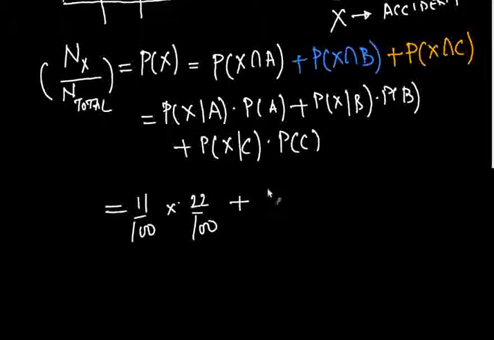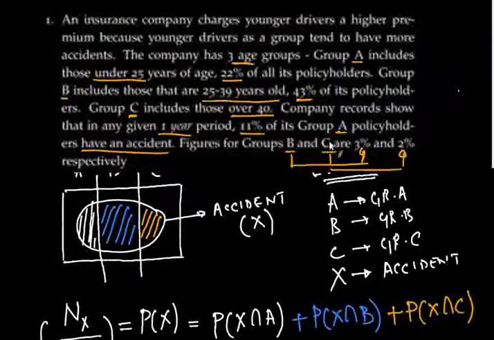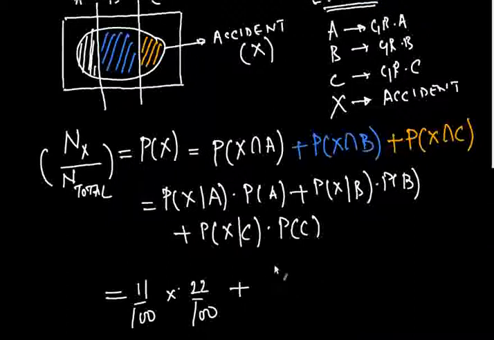Now what about B? Do we know what the probability of x given B is? Well, that is 3%. This was the same probability as was given for A, so that's just 3%. So the probability of x given B is 3%. And do we know what the probability of B is? Well, 43% were in group B, so 43% is the probability of a policyholder belonging to group B.